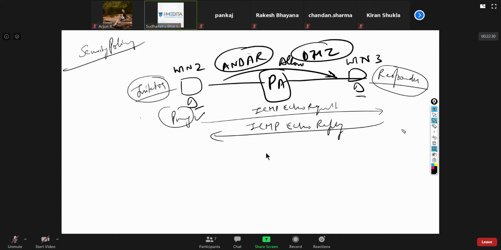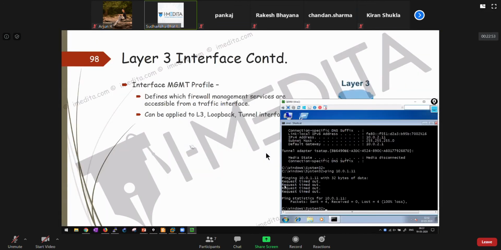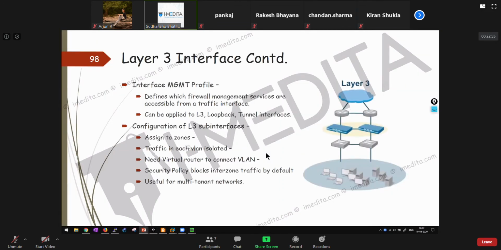Whereas when we make this guy the initiator, if I try to ping from Win3 to Win2, since there is no security policy saying source zone DMZ, destination zone trust, it doesn't work. So let's come back here. These things we looked at yesterday.